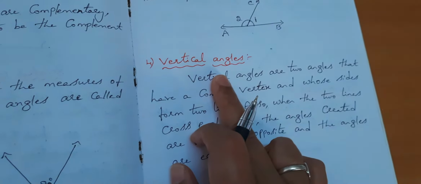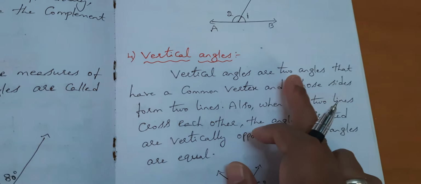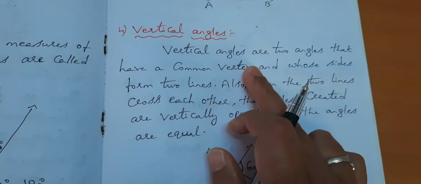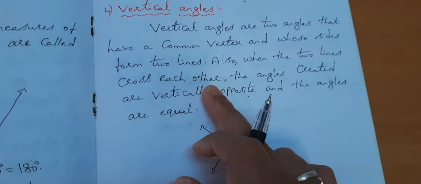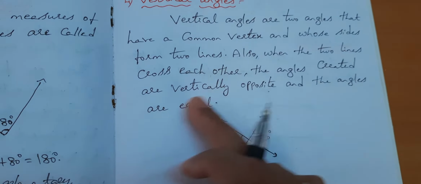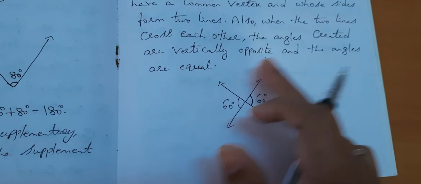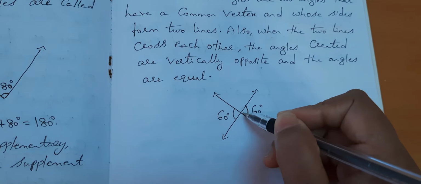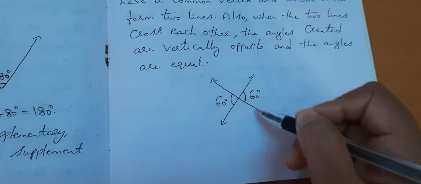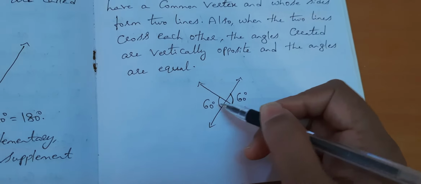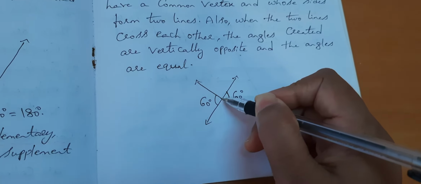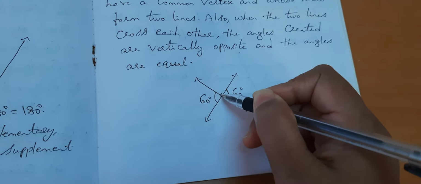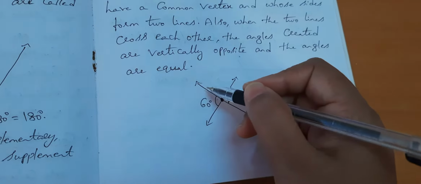Then what are the vertical angles? Vertical angles are two angles that have a common vertex whose sides form two lines. Also when the two lines cross each other, the angles created are vertically opposite and the angles are equal. See when you see this example, just you see here, now two lines are here. So here you have two angles. It is having a common vertex. This is the vertex from where we have taken. So the common vertex is here, and whose sides form two lines.